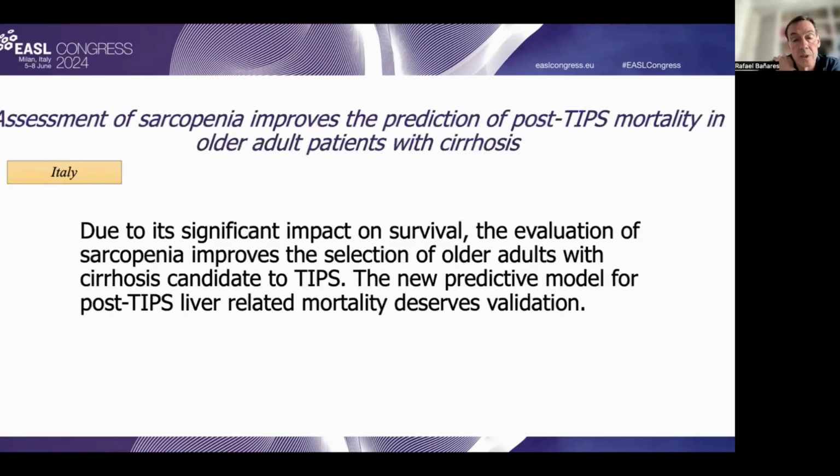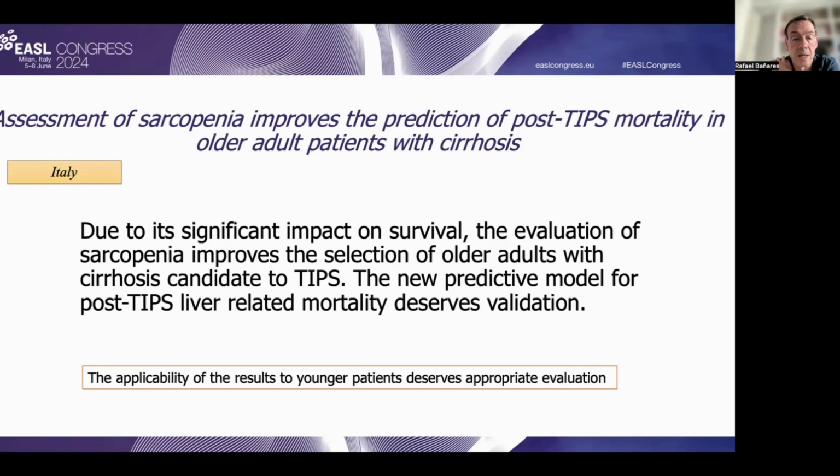And according to this study, the authors suggest that the evaluation of sarcopenia may improve the selection of adults with cirrhosis who are candidates for TIPS. It's important to emphasize that this study is specifically dedicated to patients of older ages, and the applicability of the results to younger patients deserves, of course, appropriate evaluation.